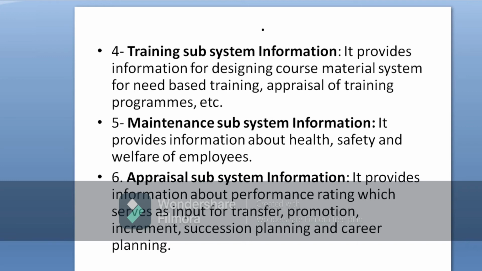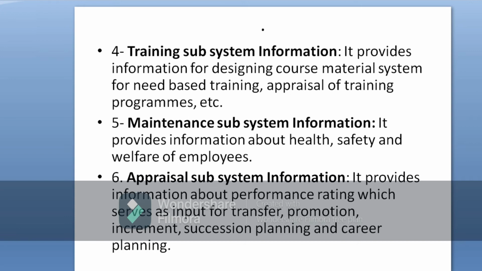And also, what measures the organization is taking to maintain the health of the employees and to reduce accidents in the organization. All these are mentioned in this subsystem information. And welfare facilities vary from position to position, right? Meaning the person working at the top level will have different welfare facilities from a person who is working at the lower level. So all these records are maintained in this subsystem information.